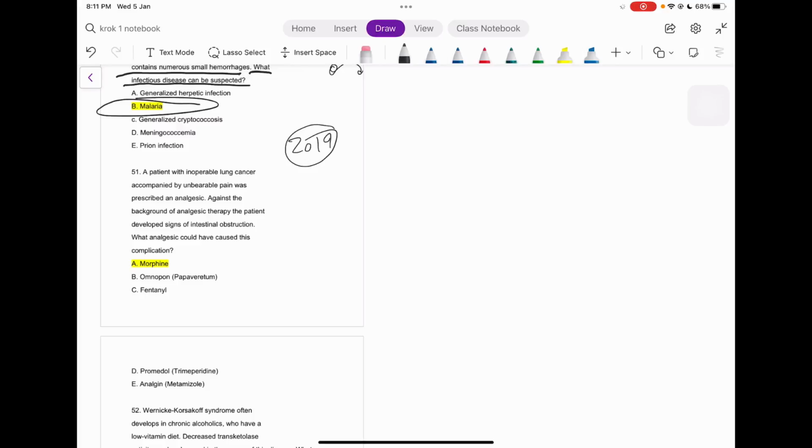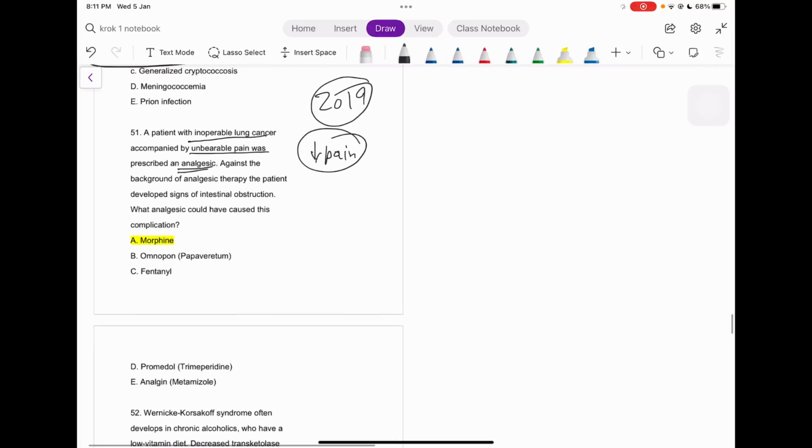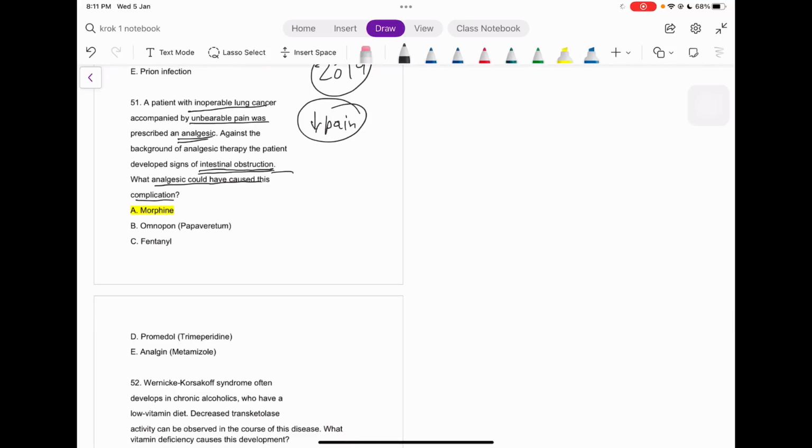So question number 51 is: a patient with inoperable lung cancer accompanied by unbearable pain was prescribed an analgesic. What are the analgesics? We all know these are the drugs which decrease pain. Against the background of analgesic therapy, the patient develops signs of intestinal obstruction. What analgesic could have caused this complication? It's a direct answer question, guys, because it's only morphine which can cause this complication.